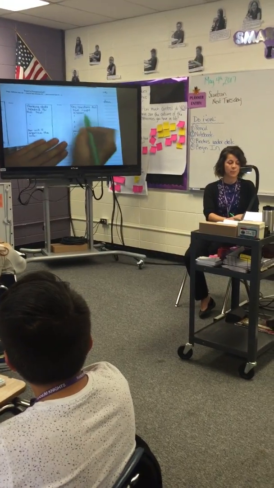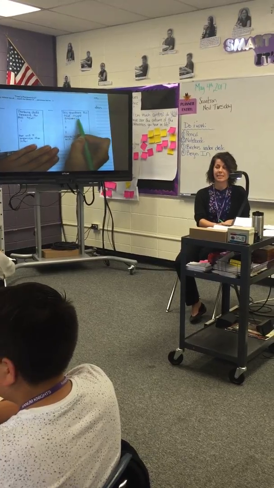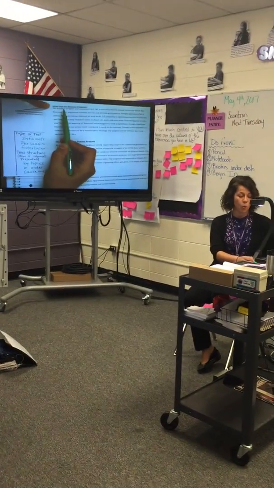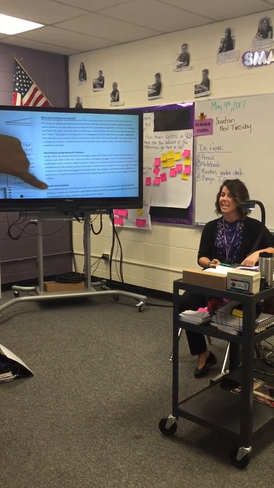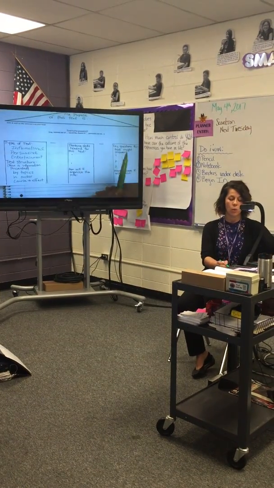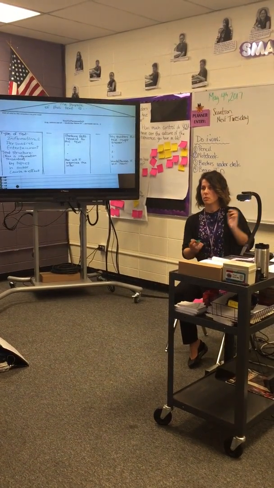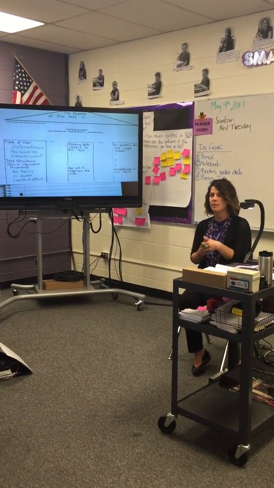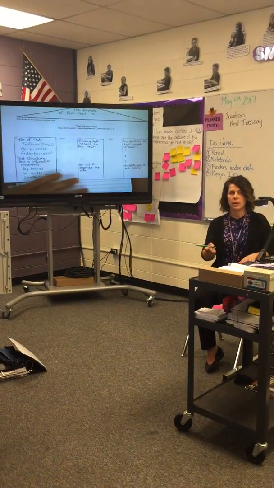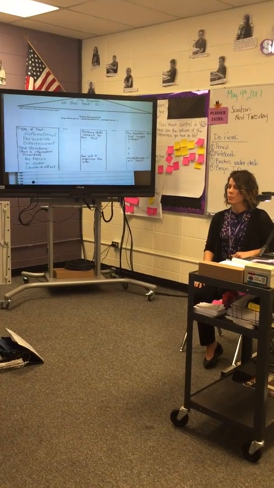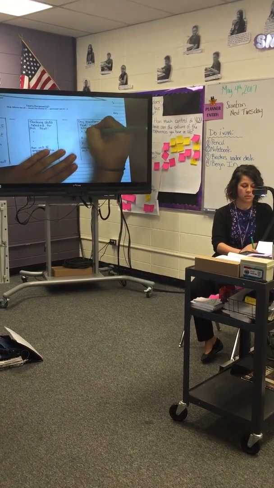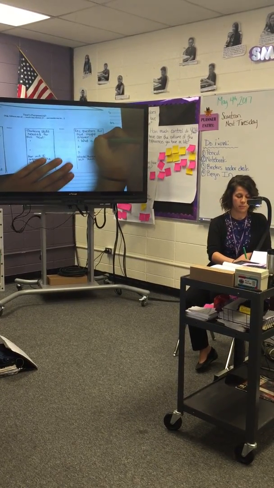And then in this next box, key questions this text might answer. So what's a really good process for this is to look at your headings and think about what's presented in all of these sections and what questions might that answer. So right now you've never heard of the Bracero program. That's probably one thing that this text is going to answer. What is the Bracero program? Does that make sense? So you can even just write that one. We can do that one as a class. What is